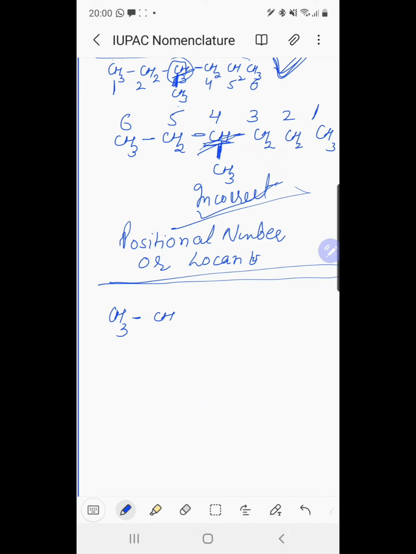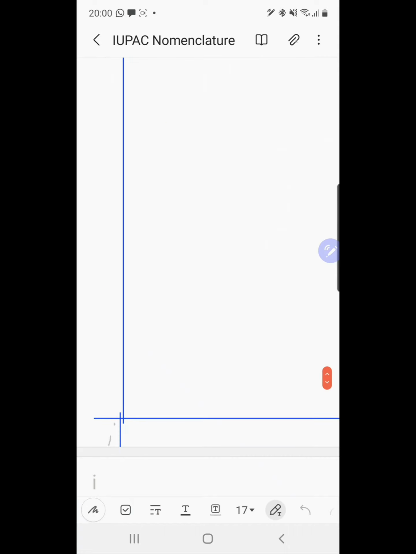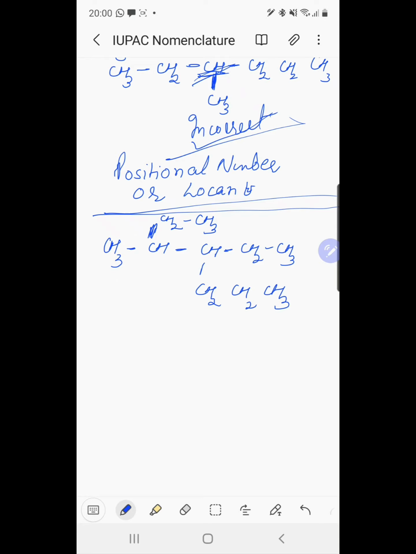Suppose we have this compound as an example. We have to select the longest chain. Now, if we select it from this side, this is 1, 2, 3, 4, 5, and this one. Now, if we number from this carbon atom 1, 2, 3, 4, 5, 6 and 7, we get the derivative of heptane. This is the longest continuous chain.